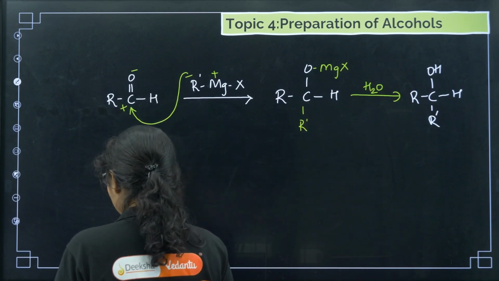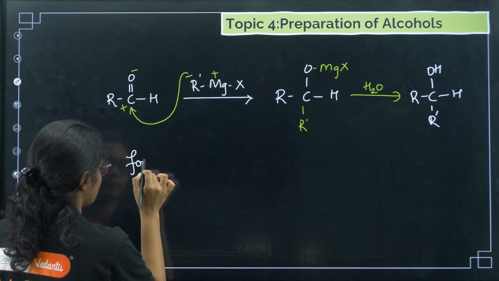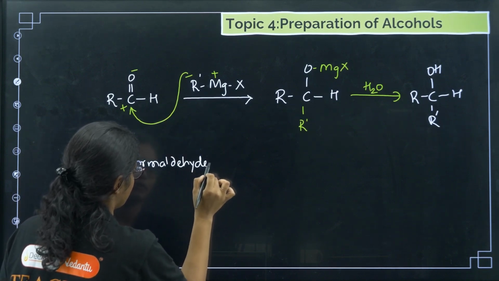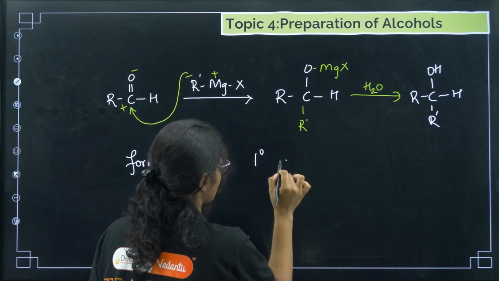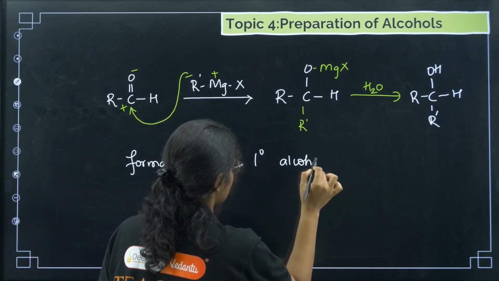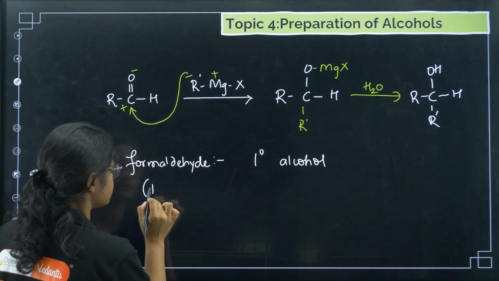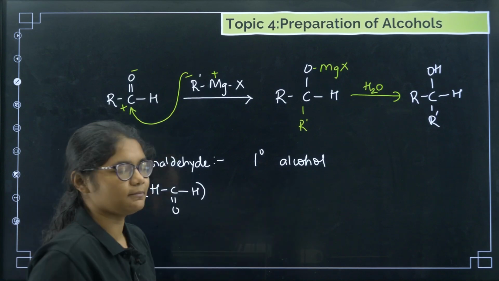Now you have to remember that if you take formaldehyde, the structure is H C H O, this will give you a primary alcohol.